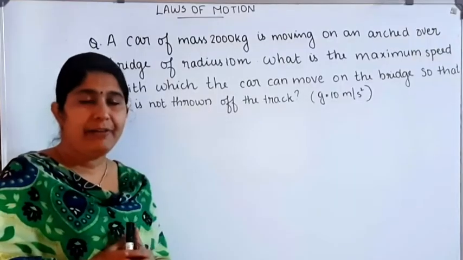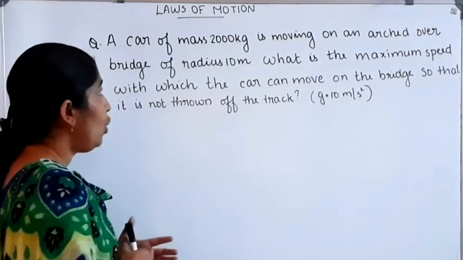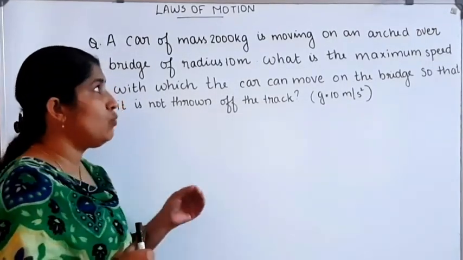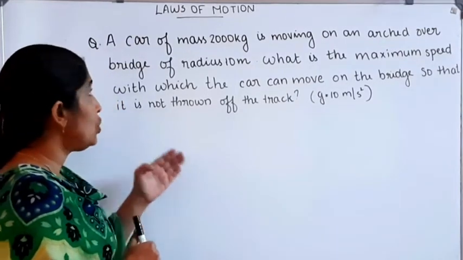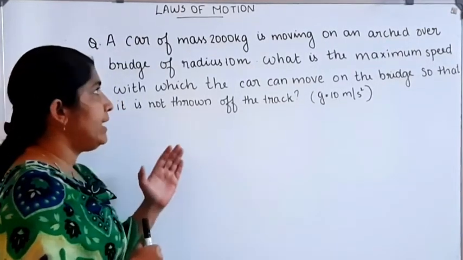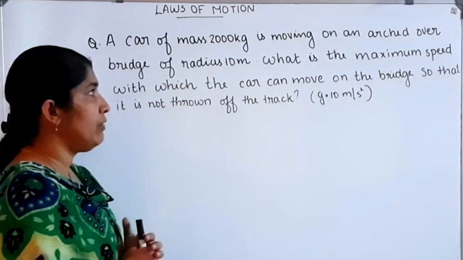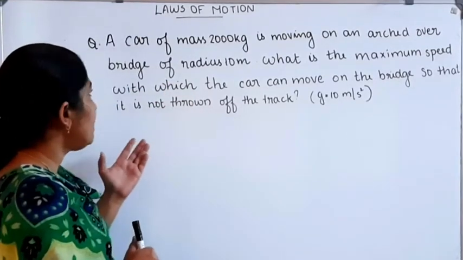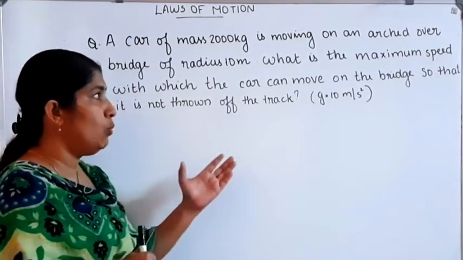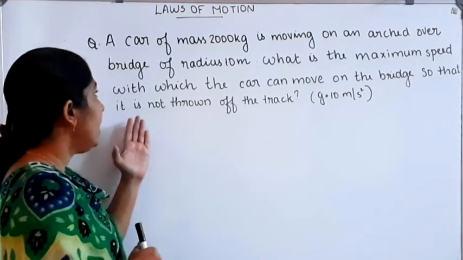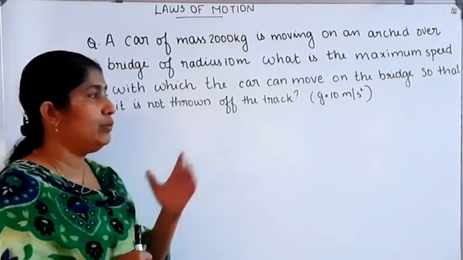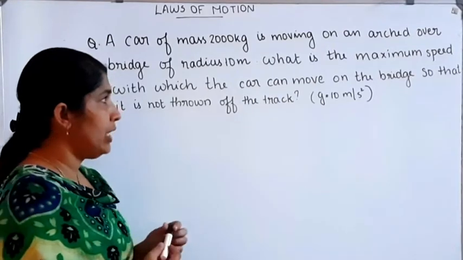Our next question. A car of mass 2000 kg is moving on an arched over bridge of radius 10 meter. Radius is given. What is the maximum speed with which the car can move on the bridge so that it is not thrown out of the track? That's our question.